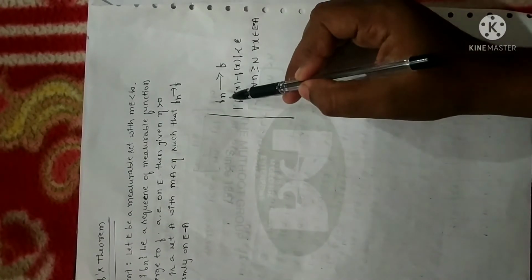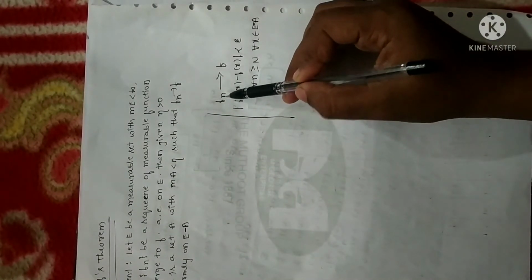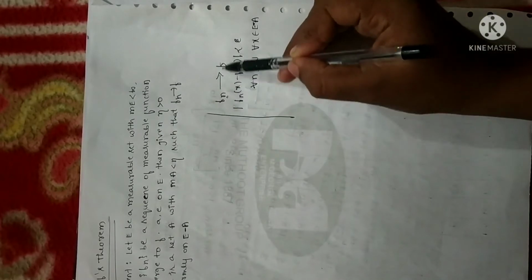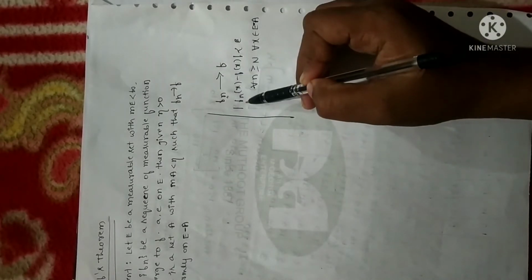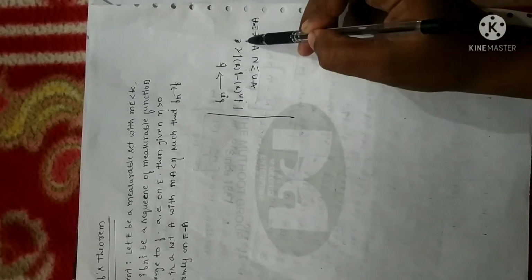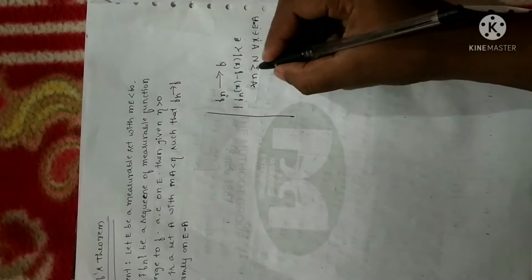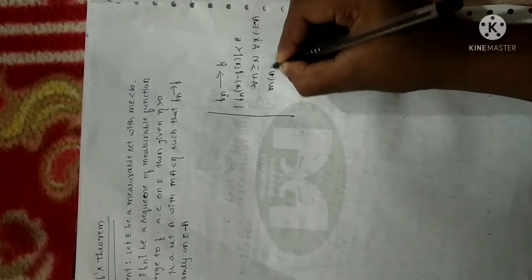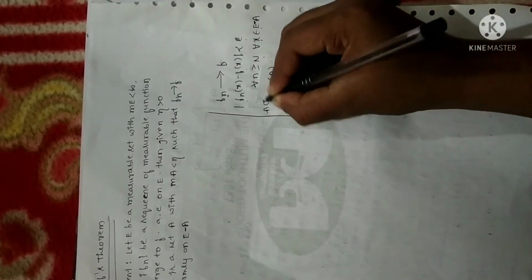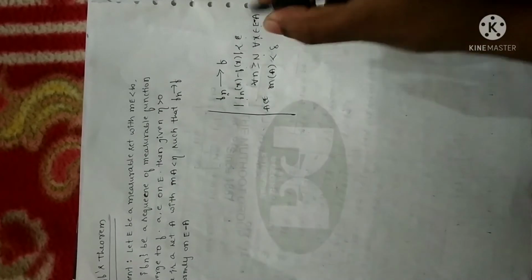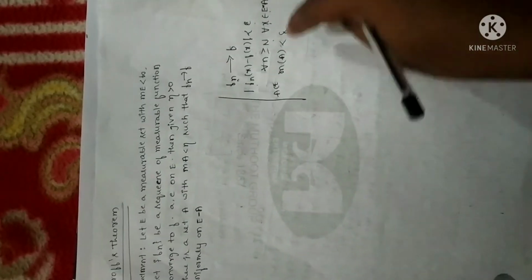Once again, if Fn is a measurable sequence of functions converging to F, then the magnitude of Fn of x minus f of x is less than epsilon for all n greater than N and for all x belonging to E minus A, where A is a subset of E and the measure of A is less than delta. I proved this theorem in the previous session.